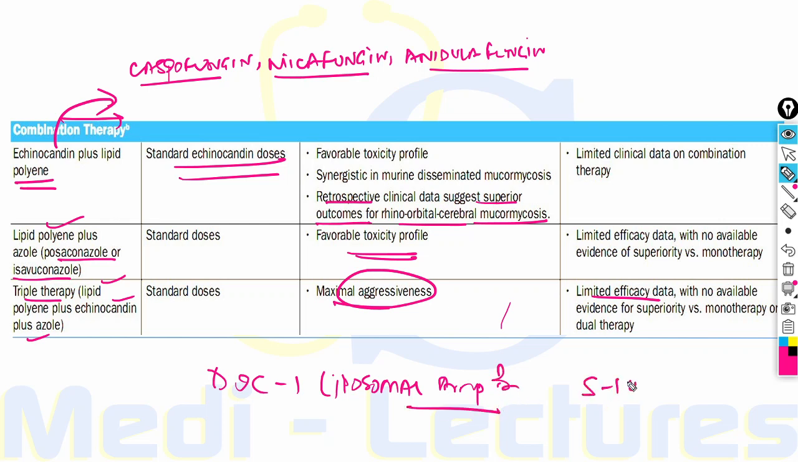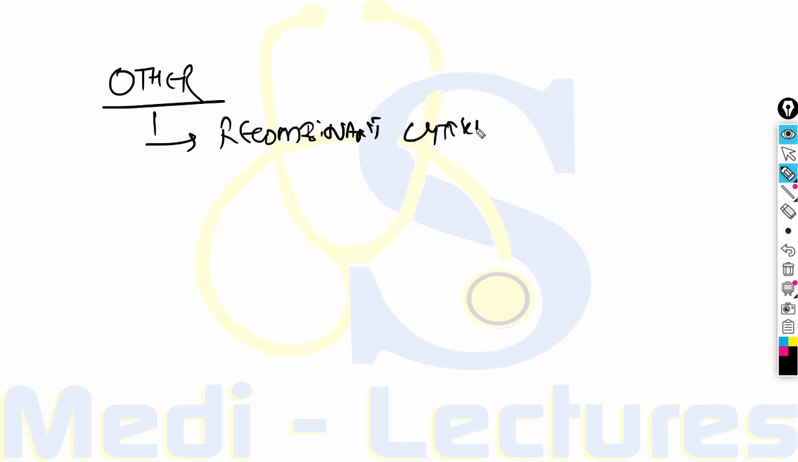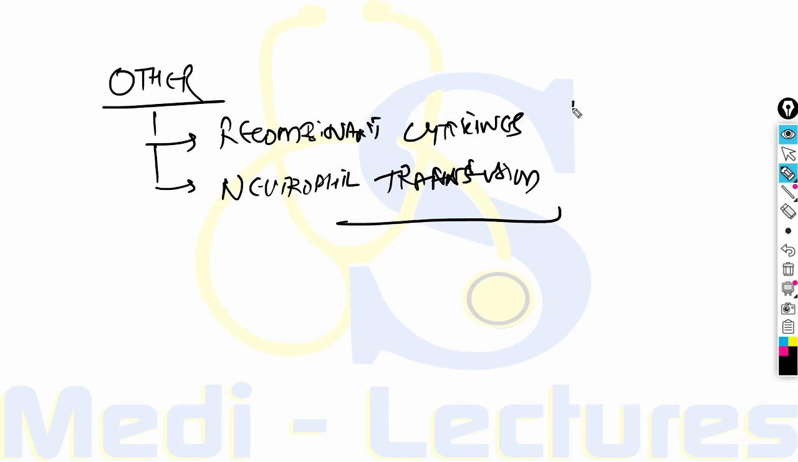and the dose is 5 to 10 mg per kg OD dose. Now the other therapy which can be used for mucormycosis involves recombinant cytokines, giving recombinant cytokines to the patient, and neutrophil transfusion. Since there is defective phagocytic function, neutrophil transfusion is theoretically suggested as a treatment, but its role is not established till now.